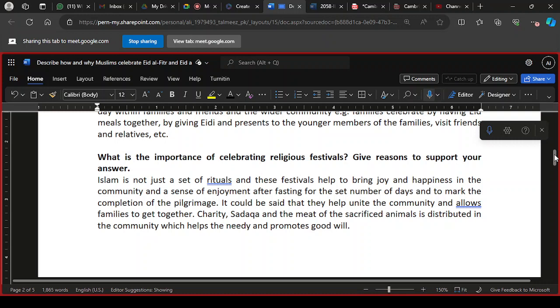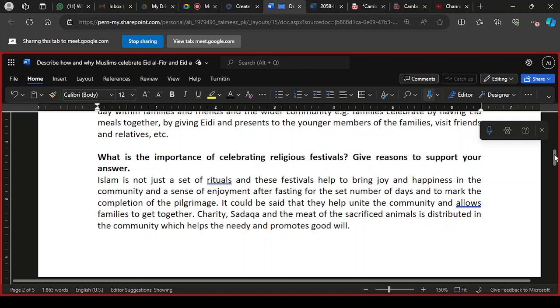It helps unite the community, and families getting together helps develop a strong bond between one another. Several religious practices promote brotherhood and equality amongst Muslims, and the meat of sacrificial animals is also distributed in the community, so it promotes goodwill in society.